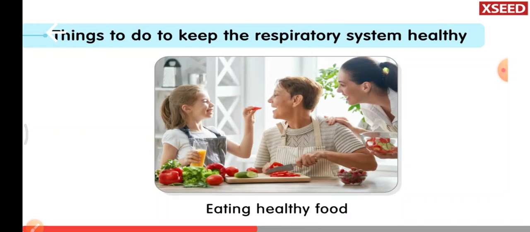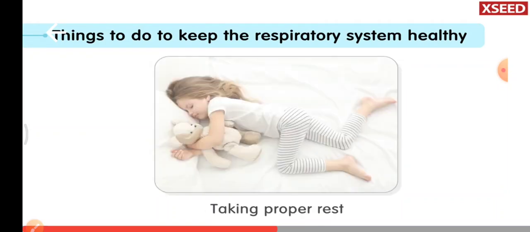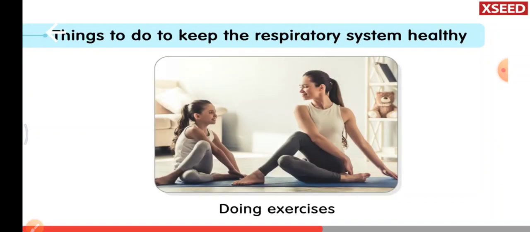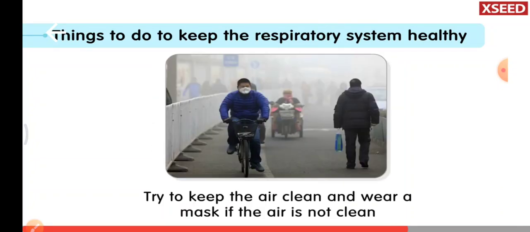Eating healthy food, taking proper rest, and doing regular exercise help to keep the respiratory system healthy. We should try to keep the air around us clean and wear a mask if the air is not clean.